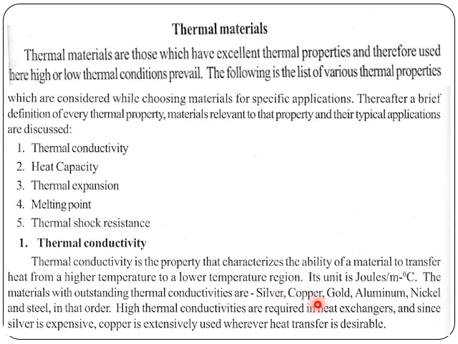In other words, it is a temperature difference which exists between two materials that transfers heat from a body at a high temperature to the low temperature. Normally we measure it in joules per meter per degree Kelvin or degree Celsius, that is, the amount of heat transferred per unit area per degree Celsius or Kelvin.